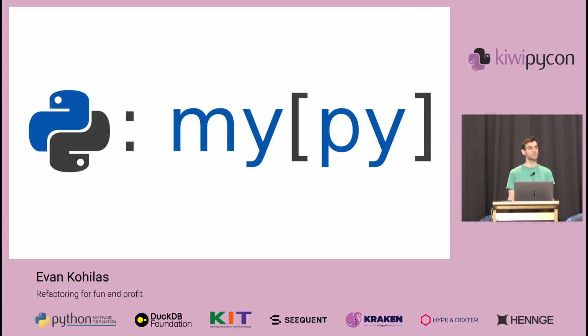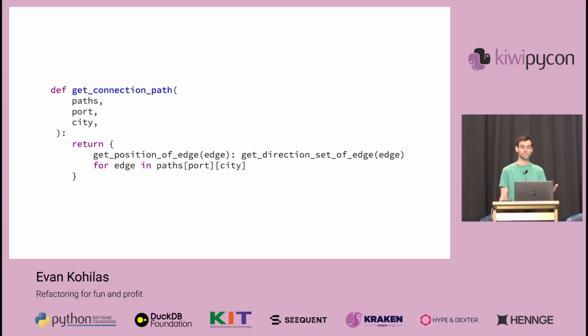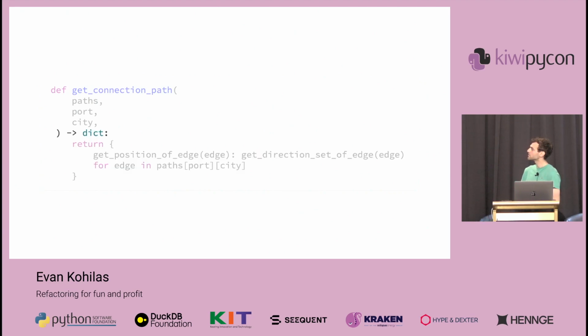Of course, we don't need an IDE to benefit from type hinting, but once type hinting is all set up, it lets us run type checking tools like MyPy to ensure continuous checking for types and errors. Oh, I forgot to mention again, typing is also really helpful for documentation. Take this function with no typing, for example. We have a vague idea that it's returning a connection path, and if we walk through it and try to annotate it, we'll see that there's a dictionary comprehension, so we'll annotate the function to return a dictionary.